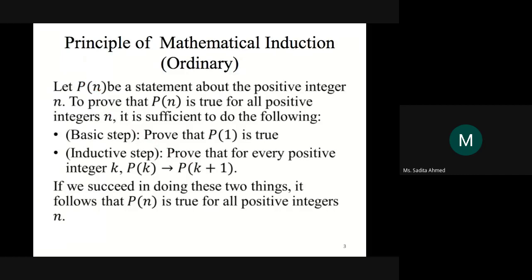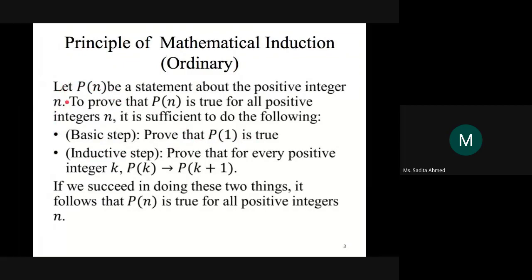Okay. All right then. So let's say we have a propositional statement Pn for some positive integer n. In order to prove that this statement Pn is true for all the integers n, using the rules of induction, ordinary induction, we have to prove in the basic step that the propositional statement is true for n equal to 1. That is what you have to do.